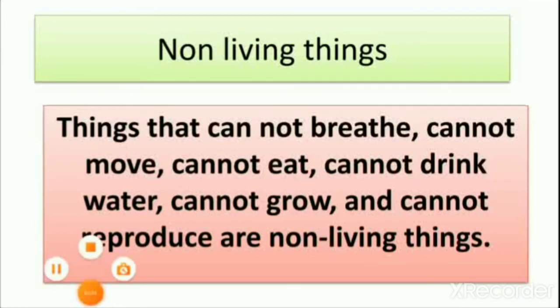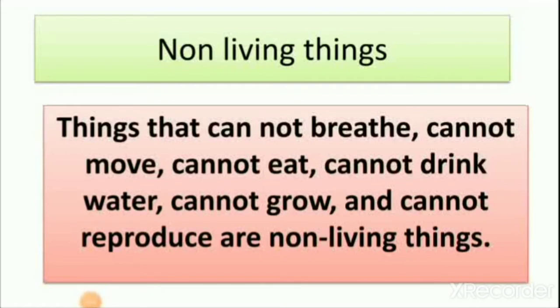Now let's revise what non-living things are. Things that cannot breathe, cannot move, cannot eat, cannot drink, cannot grow and cannot reproduce are non-living things. There is a difference between living and non-living things.